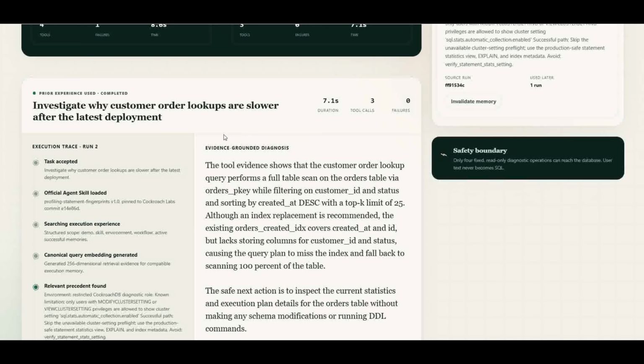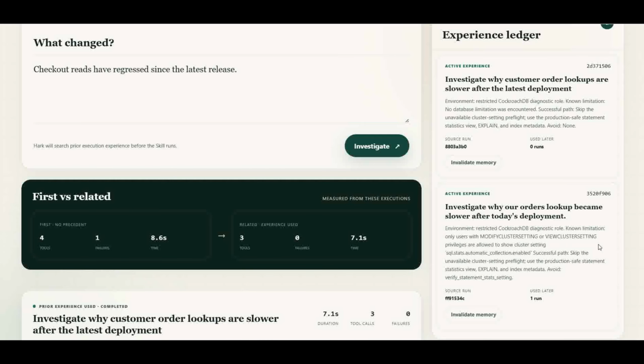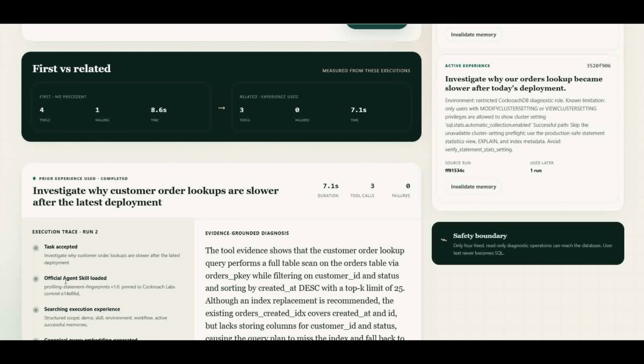Before taking action, Hark searches its execution memory again. This time, it finds relevant precedent from the earlier run. That experience changes what happens next. The agent already knows the cluster setting preflight is a dead end in this environment, so it skips that path and goes directly to the useful diagnostic operations.